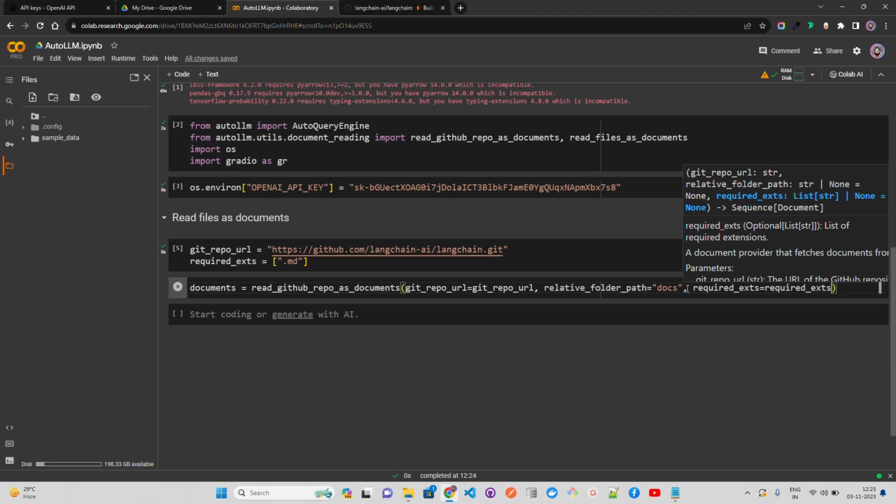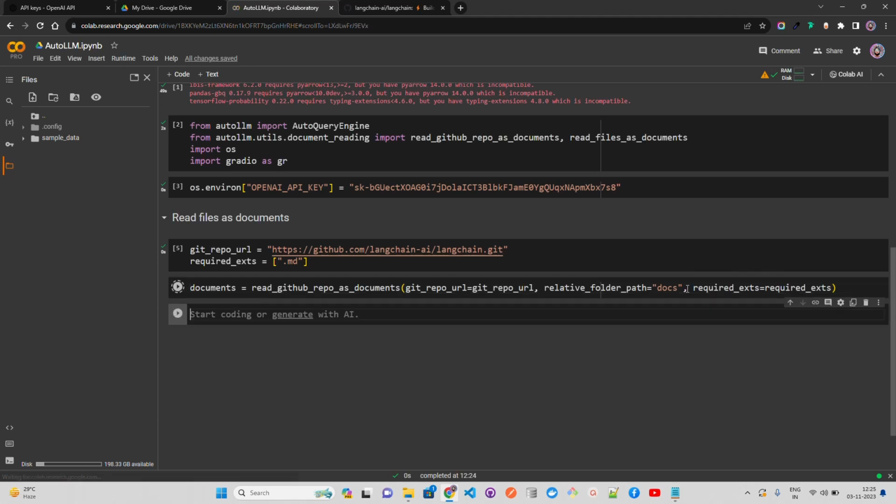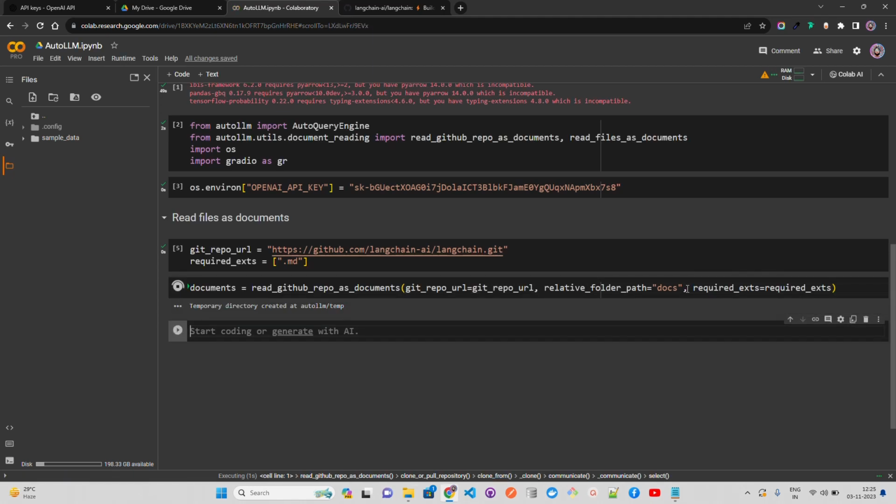Now you can just see here what we are doing. All these abstract classes have already been created for you, and you just have to use these high level functions or high level APIs to use it in your code. You don't have to write everything from scratch. That's what the focus is for most of the creators in the open source community. They want to build these kinds of frameworks and tools where you can build LLM applications faster.